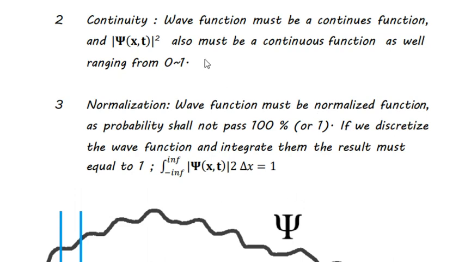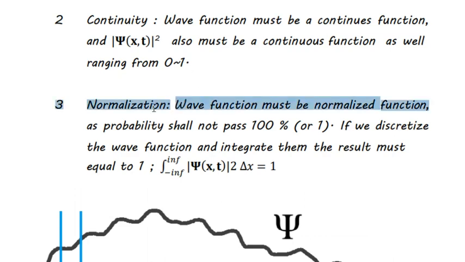In the same manner, the probability density function also has to be a continuous function, but its value ranges from 0 to 1, because the maximum is 100%, which is reflected by 1. That means 100%, or 90%, or 60%, or 50% chance of finding the particle at a specific position x at time t.